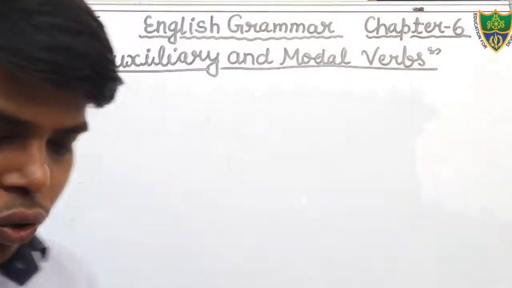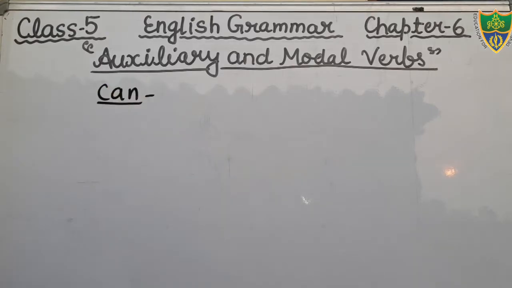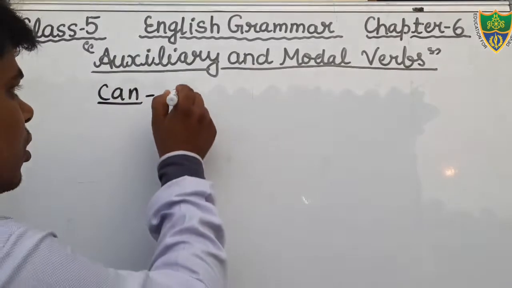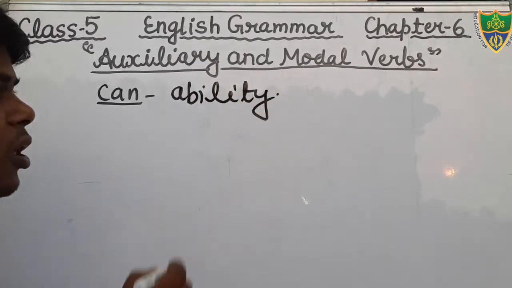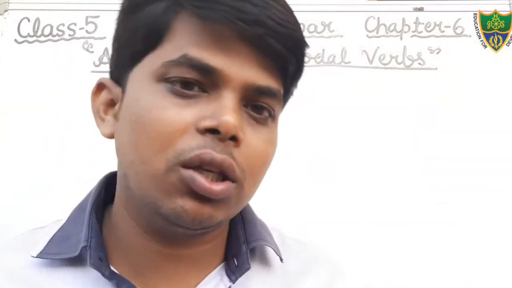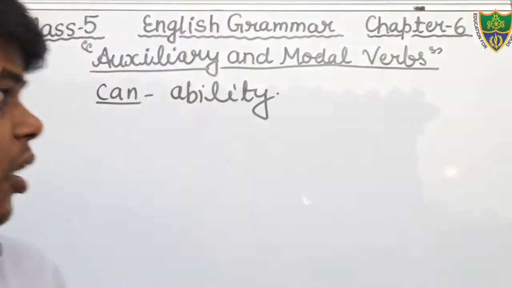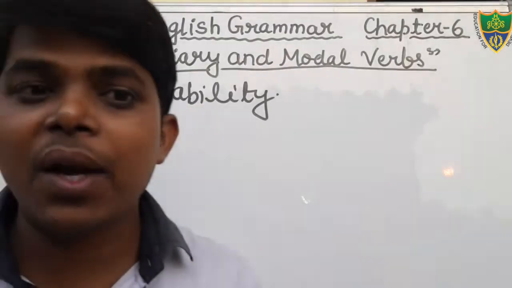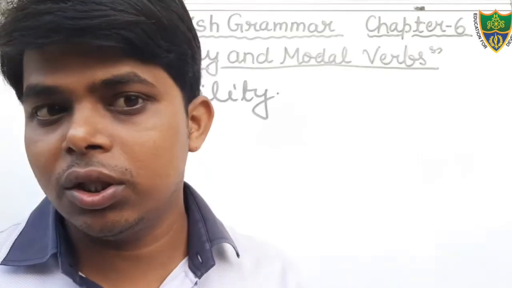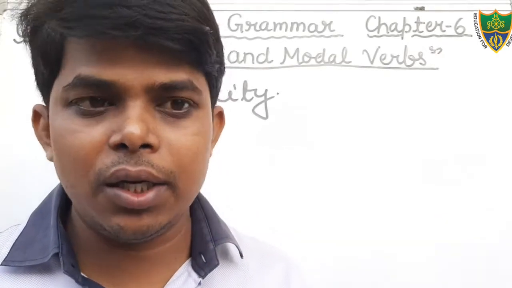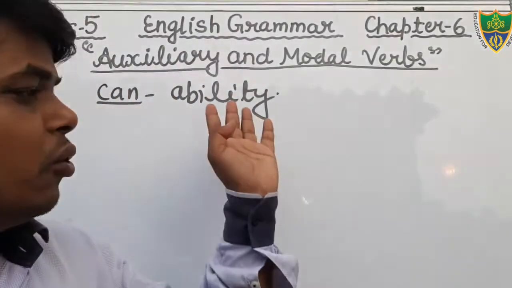We use the modal can to express ability. Sometimes it is also used to ask permission, but it is generally used to show ability. For example, I can speak English. You can run fast. What does it show? It shows the ability. You have written it in your notebook, you can see.